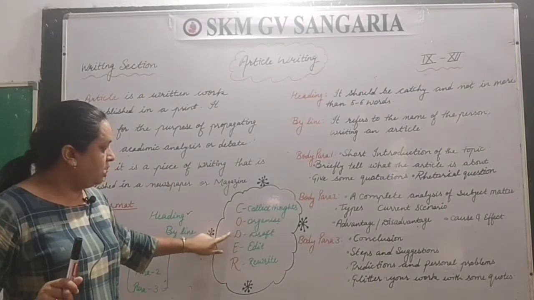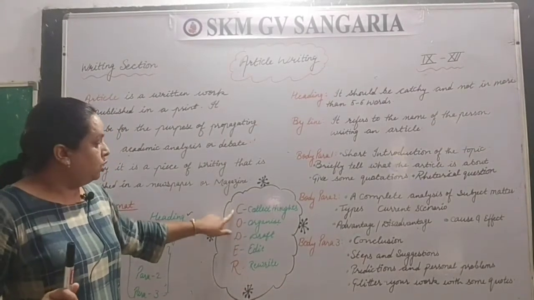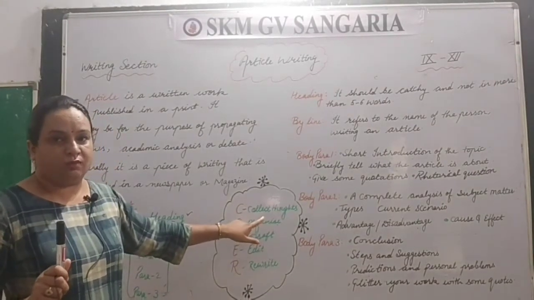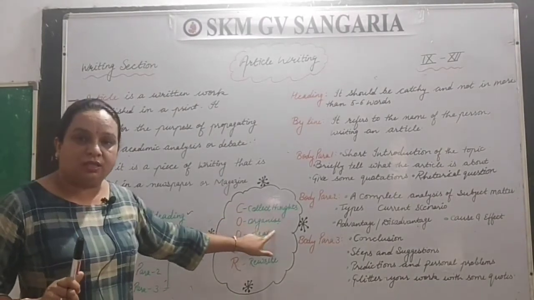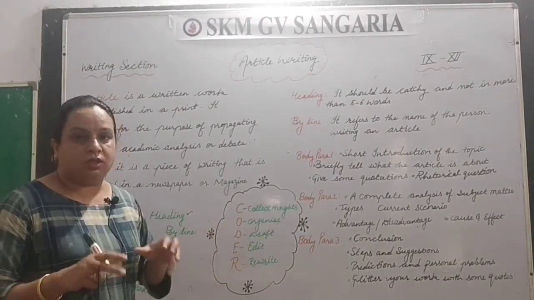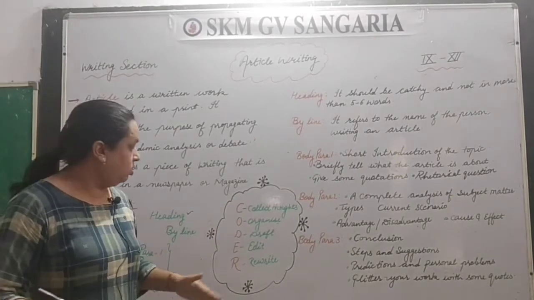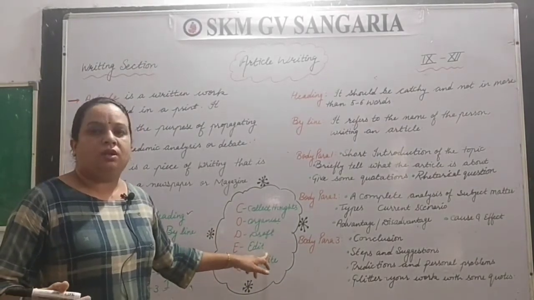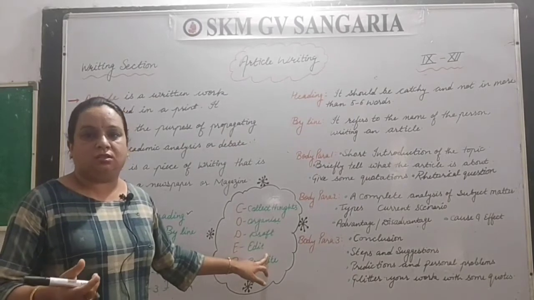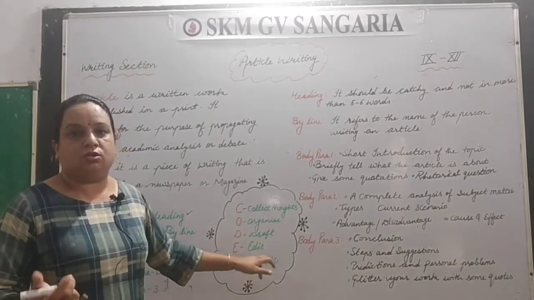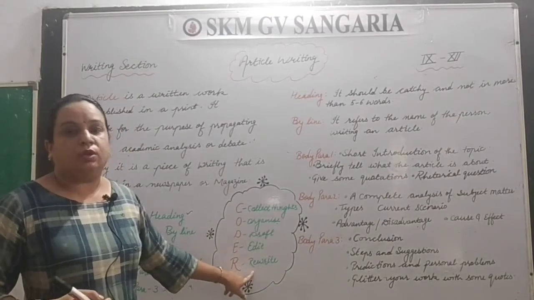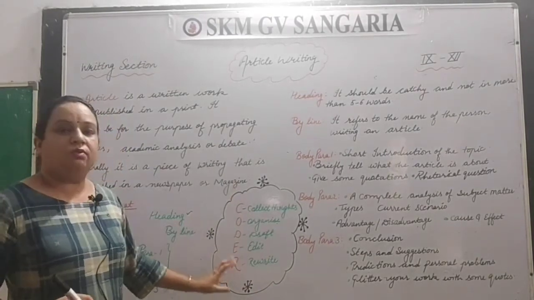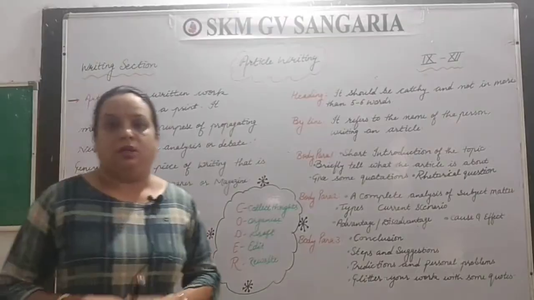CODER means the first thing you have to do is collect the thoughts, organize the thoughts, draft the thoughts, and then if some editing is needed, like a grammatical error or something, you have to do that. And the last one is rewrite. That will give you a very nice article.